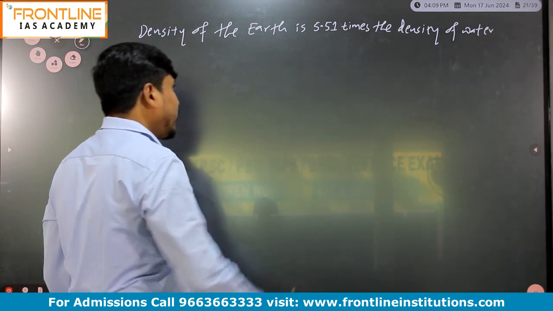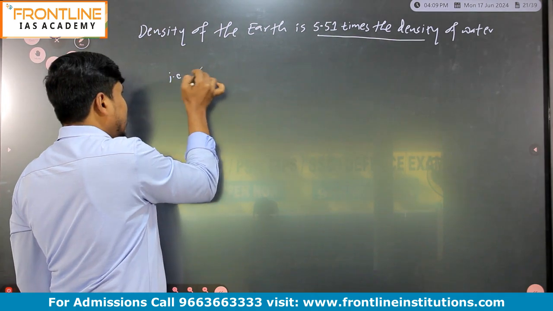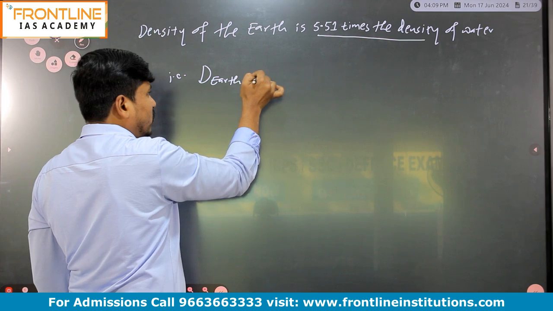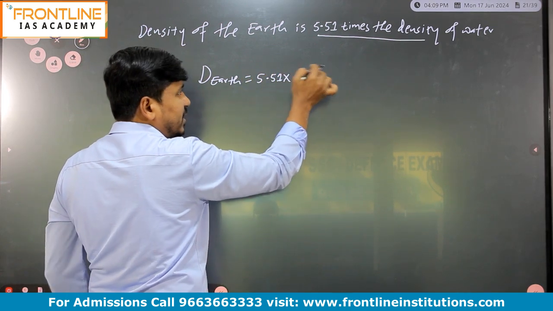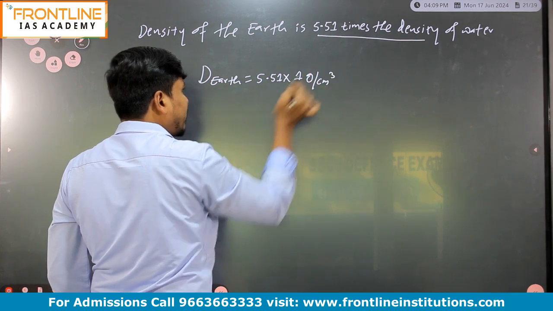So the density of earth is equal to 5.51 into the density of water, which is 1 gram per centimeter cube.